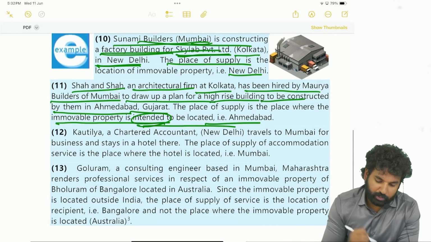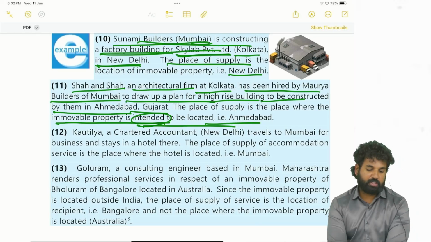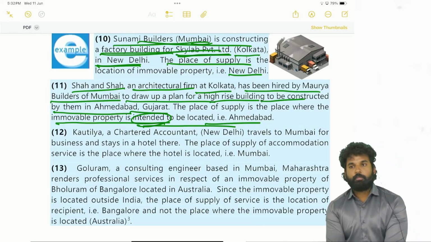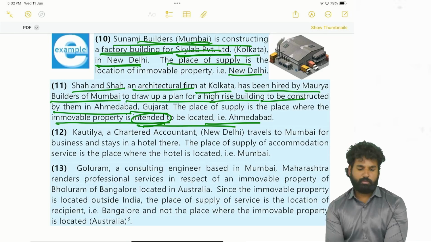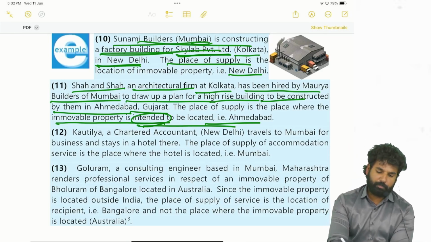Kautilya, Chartered Accountant, New Delhi, travels to Mumbai for business and stays in a hotel. Hotel service means immovable property service only. So place of supply will be the place of the immovable property. The hotel is located in Mumbai, so that's why place of supply is Mumbai.